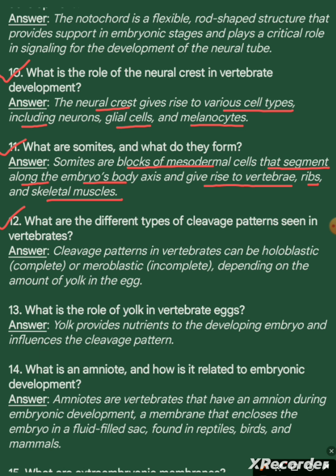Question 12. What are the different types of cleavage patterns seen in vertebrates? Answer. Cleavage patterns in vertebrates can be holoblastic, complete, or meroblastic, incomplete, depending on the amount of yolk in the egg. Question 13. What is the role of yolk in vertebrate eggs? Answer. Yolk provides nutrients to the developing embryo and influences the cleavage pattern.